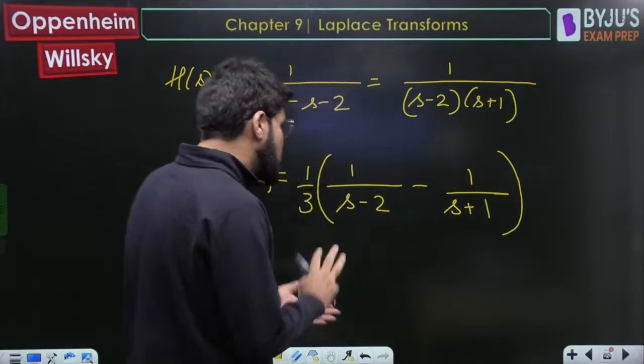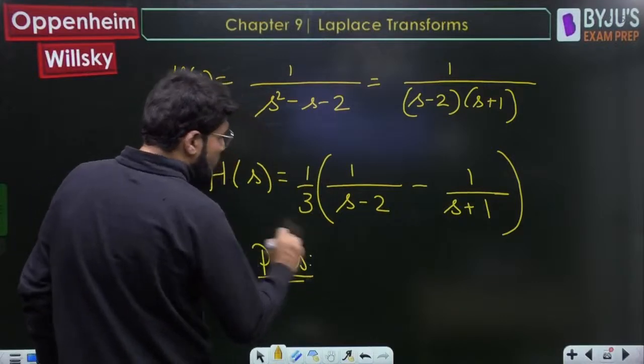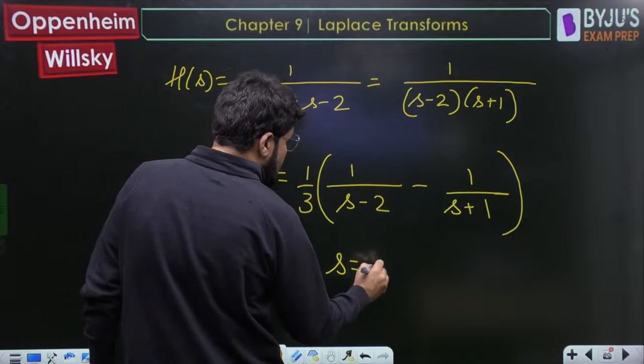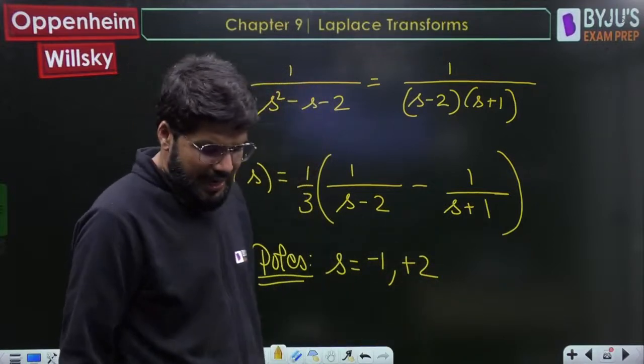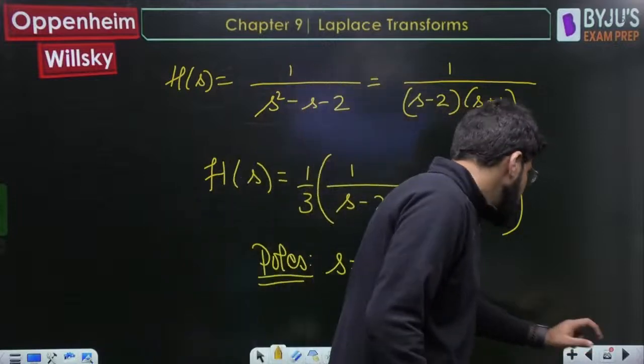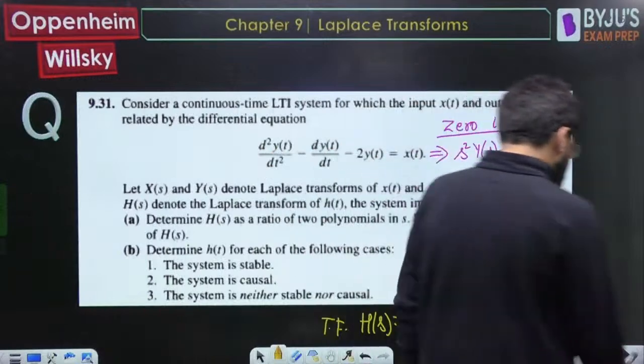So there are 3 cases of ROC given. First of all, what are the poles? Poles are s is equal to minus 1 and plus 2. These are the 2 poles, and hence 3 types of ROCs. Now what has been said? The system should be stable. Determine h(t) if the system is stable.